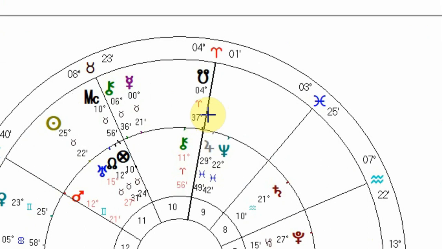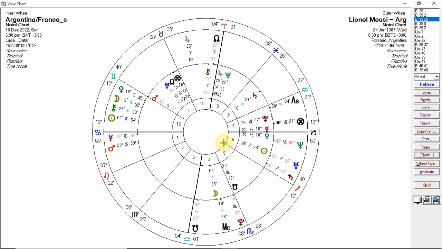So I don't think Argentina are going to start this game very well. And if we look at Lionel Messi, his Mercury is also being opposed by Mercury. The Moon is going to be sextile his Uranus, which is part of that degree area for Argentina.